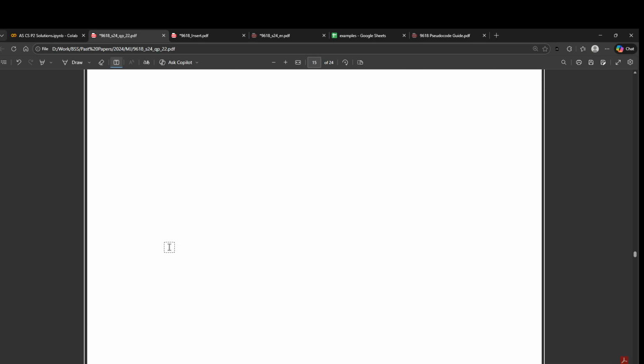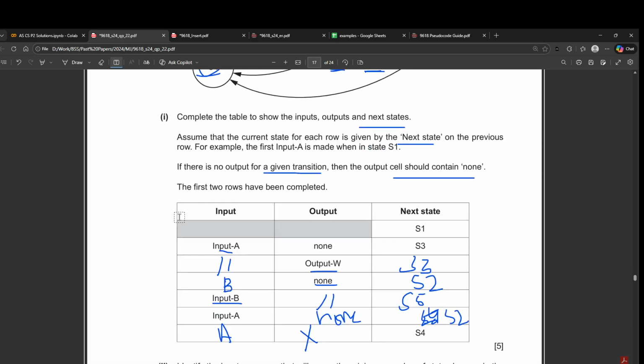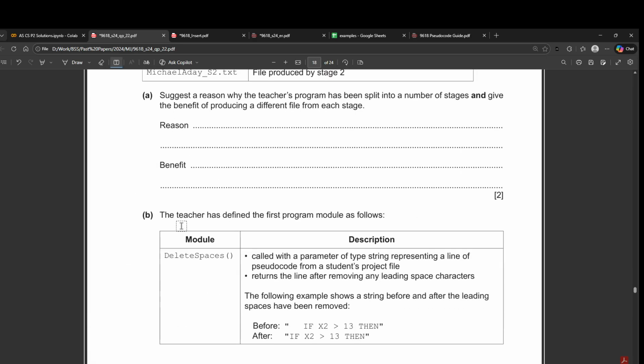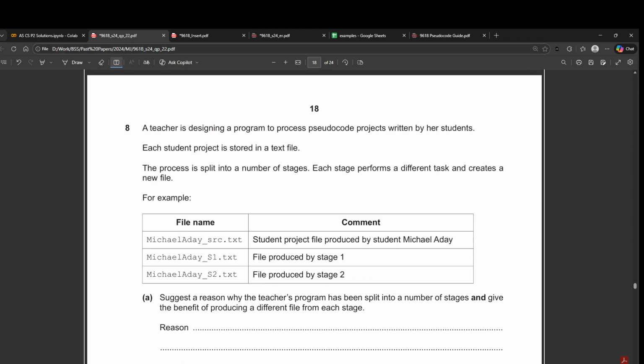Okay, now in fact I'll go back to that question in a bit. Let's do the easier part first, as you should be doing in the paper as well. If you think some question will take a lot of your time, you should do it towards the end so you can do the other questions quicker.